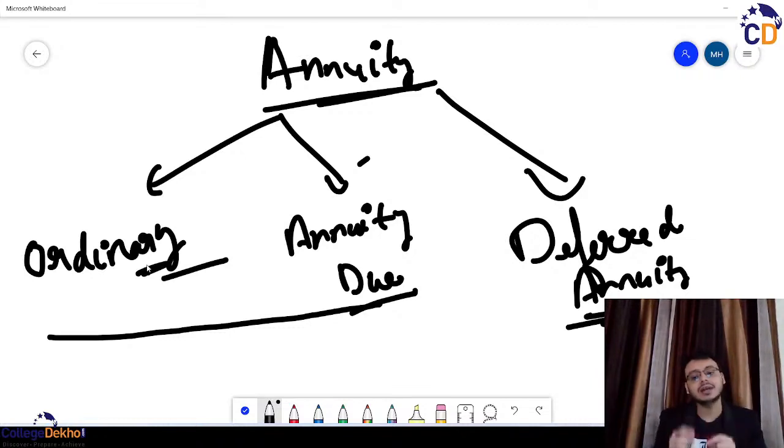We are investing that amount at the end of every period. So what is annuity due? In case of annuity due, it is also called annuity at the beginning of every period. Instead of investing a certain amount at the end of every month, in case of annuity due, we are investing or depositing a certain amount in the beginning of every month, be it 1st January, 1st February, 1st March, 1st May, 1st June.